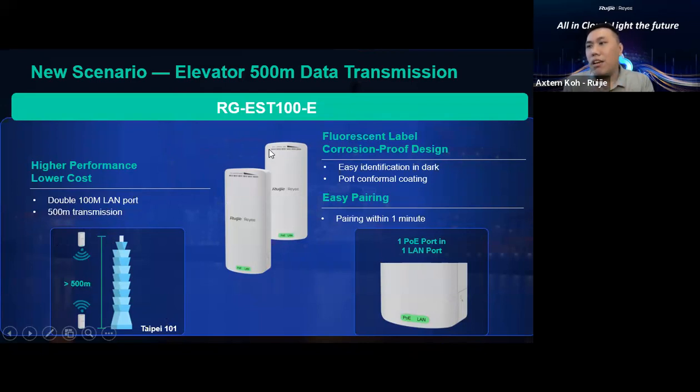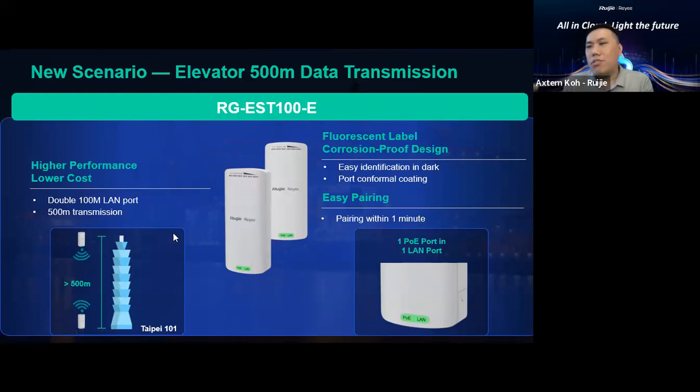And the new thing about this bridge to bridge pair is that the pairing can be done with a single button. Once you press the single button, they will start to pair. If you need to pair point to multi-point, how? You just need to press the button again. They are able to pair for point to multi-point, for this RG-EST100E model.